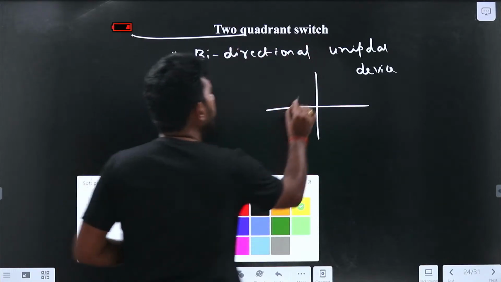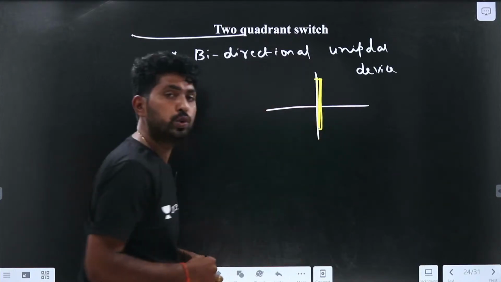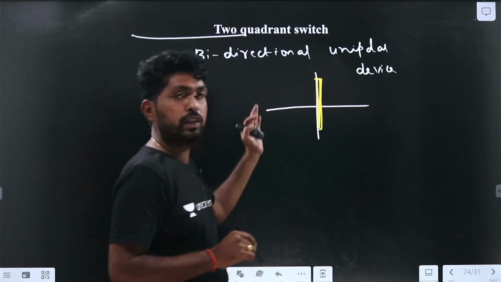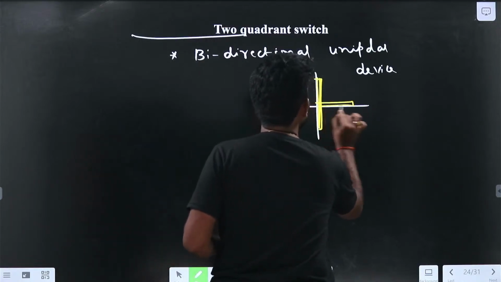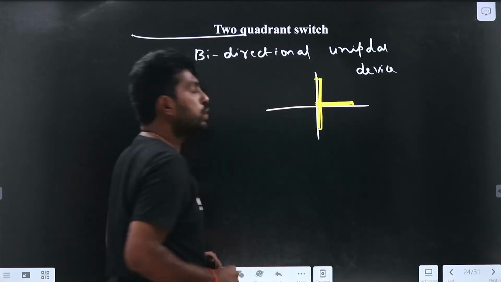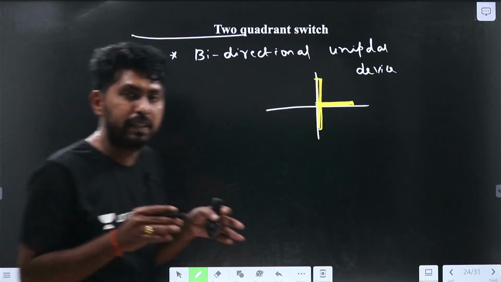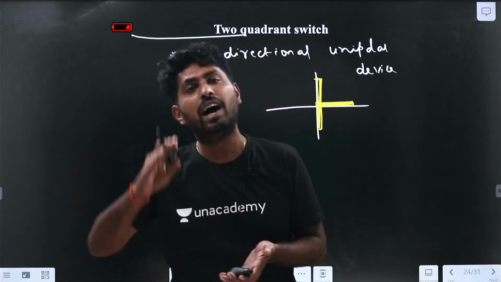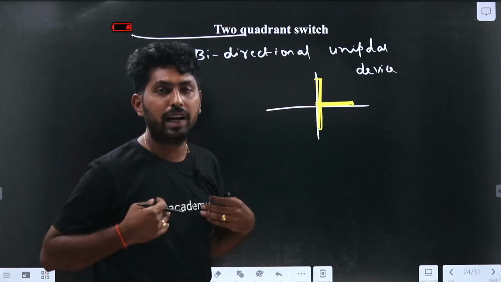The current is in both directions, both positive and negative, and it should block either the negative voltage or the positive voltage. Let me take the positive voltage here. A bidirectional unipolar device can be identified simply by observing whether it is a two quadrant switch or a bidirectional unipolar switch.